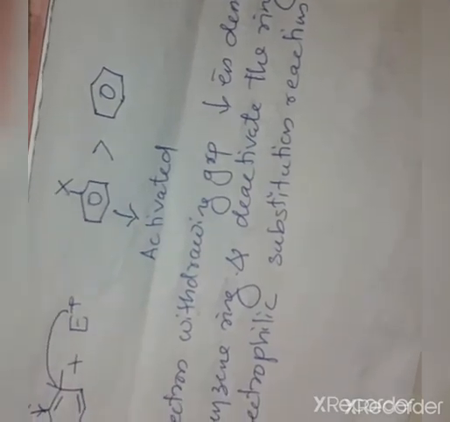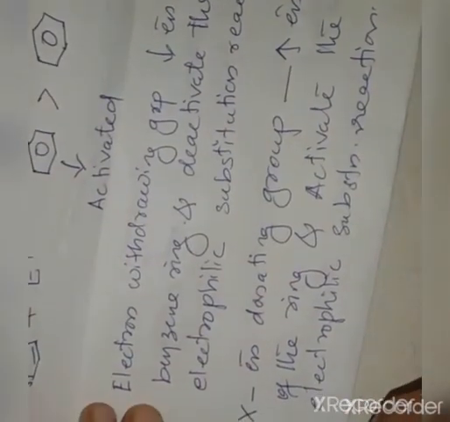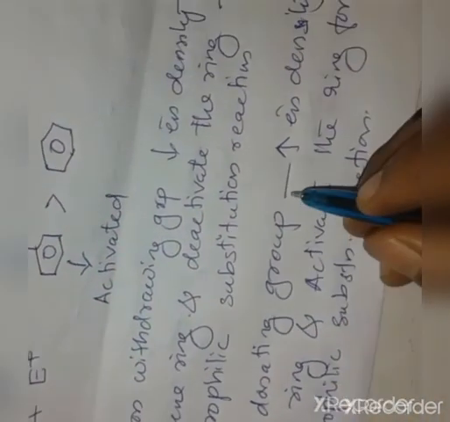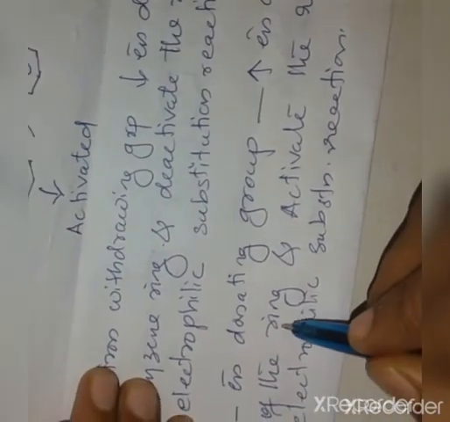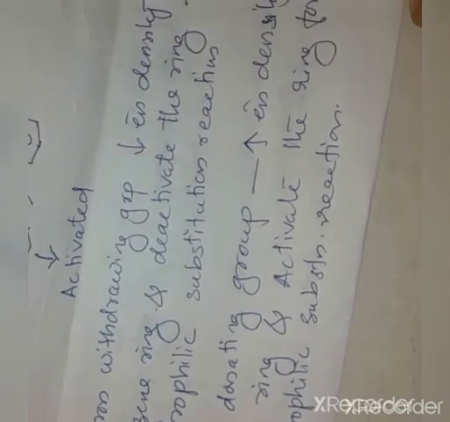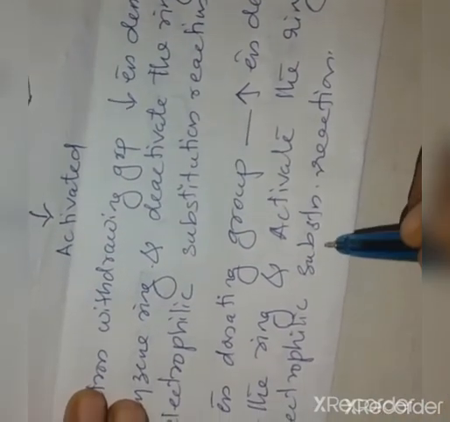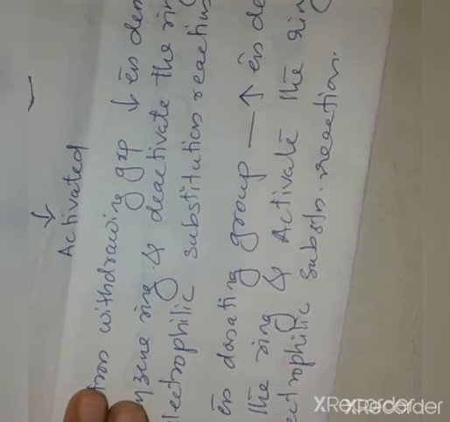That is, if it is an electron withdrawing group, the reactivity of the benzene ring decreases. It reacts with the electrophile slowly compared to benzene. And if X is an electron donating group, it increases the electron density of the benzene ring and activates the ring for electrophilic substitution reaction.